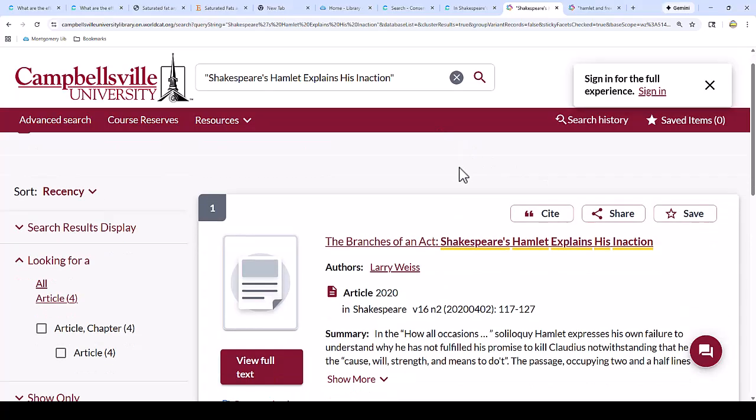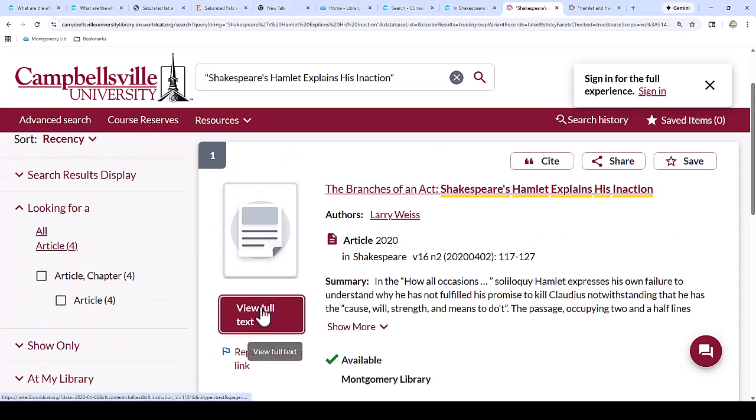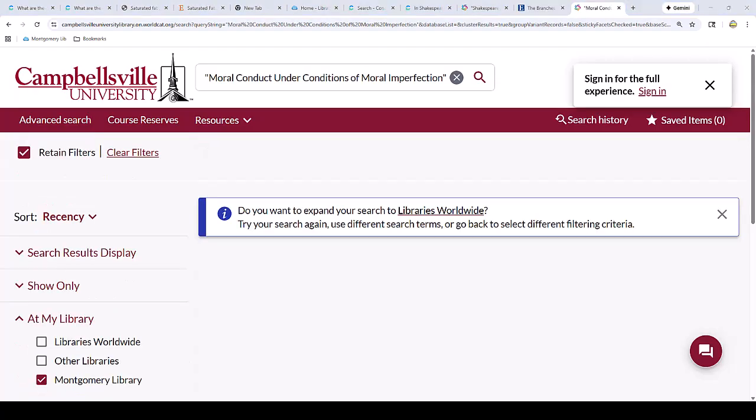After I click search, we can verify the correct title and journal, and here conveniently it is available in the Montgomery Library, and we can view the full text here. However, sometimes an article is not available in our library, and you may get this message. Do you want to expand your search to libraries worldwide? If you click that link, Libraries Worldwide, this is the same thing as going over to the search filter on the left and clicking the menu that says At My Library, and then clicking the box that says Libraries Worldwide.